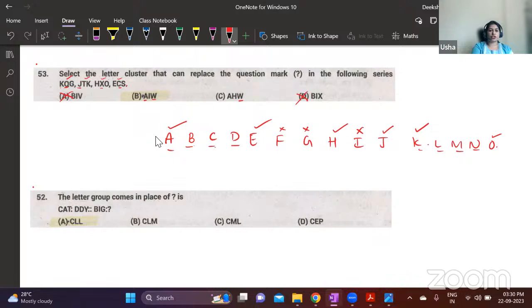This is in the next direction. So after O, you have P, Q, R, S, and then T. After 4 letters. After T, you have U, V, W, 3 letters gap, and then you have X. After X, you have again Y, Z, A, B. So there is a 4 letter gap. So after C, you need to leave 4 letters, which is going to be D, E, F, G. You have to leave. And the next letter is H. Answer will be option C, no? Option C will be the answer.